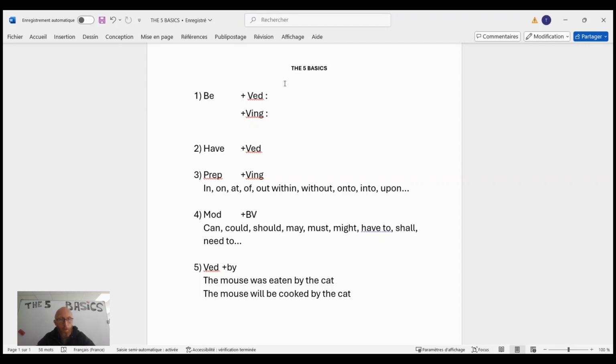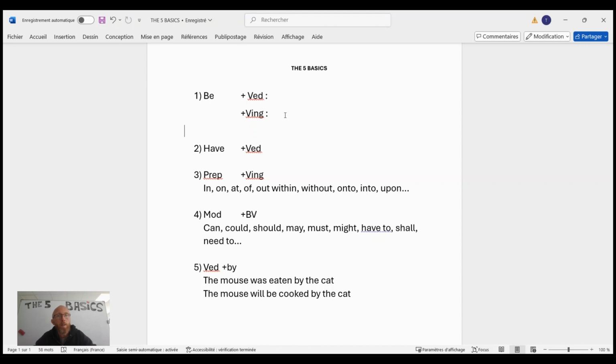The first one is the most complex to explain, so we're going to start there. You can read it there. All the rules are there on my screen, so I suggest you screenshot them. I'm going to explain them a bit, develop and give you examples, but those are the basic rules. So, how do you have to understand them? The first one: be plus verb in ed or verb in ing.